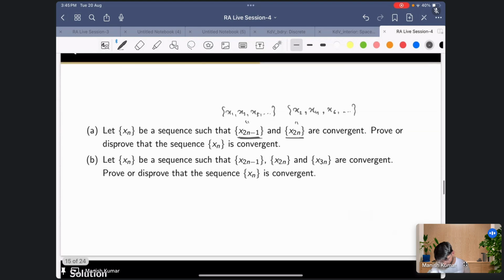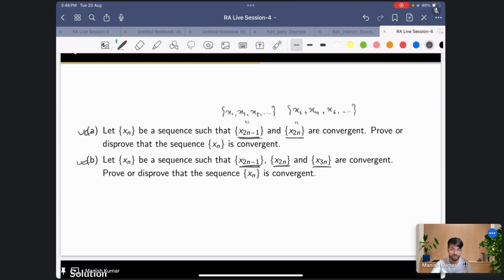This first problem was very easy. The second problem says that suppose you have a sequence x_n, and the information you have is that x_{2n-1}, x_{2n} and x_{3n} are convergent. So you have an additional condition that x_{3n} is convergent. Earlier you just had two subsequences, the odd and the even. Now you have one more sequence, x_{3n}. Using the convergence of these three subsequences, the question is to prove or disprove, but this result is going to be true.